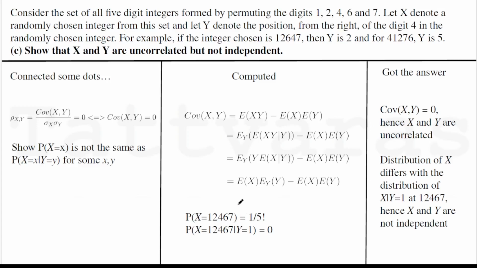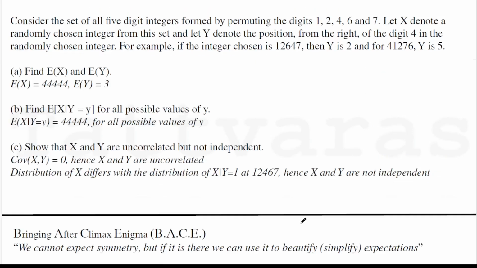And to talk about the not being independent, it's quite intuitive actually, because in the beginning itself we noted X takes all values in the set of permutations equally with probability 1 by 5 factorial. But the thing is, the moment you condition on the digit 4 being in a particular position, it means all other possibilities where the digit was in other positions would be cancelled. So for instance, in this, because 4 has to be in this position and it's not there, that's why this value can never be taken. It's 0. So we have a point in which there is a difference in probabilities of the marginal and the conditional distribution, and it suffices to show that there's dependence. That's it. All the expectations are over now.